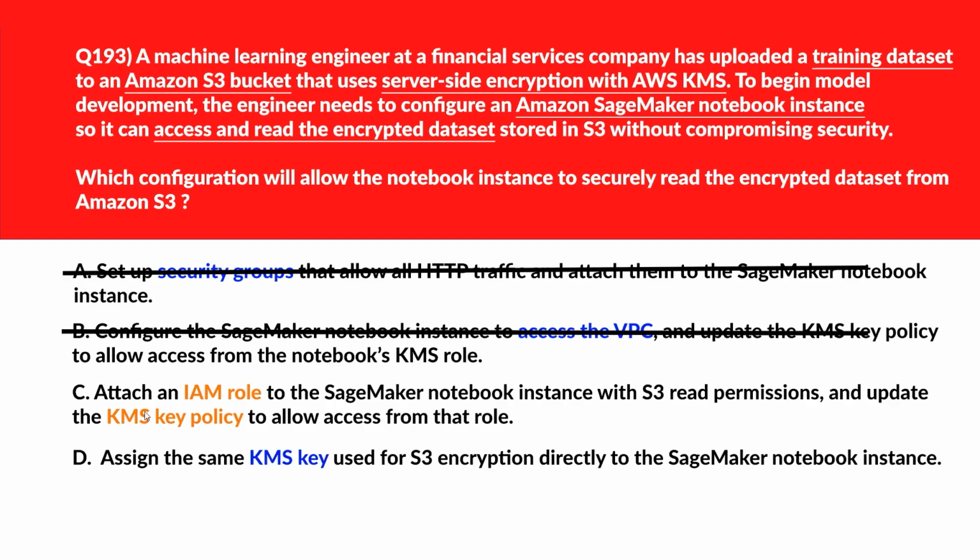We'll move to C. C says attach an IAM role to the SageMaker notebook instance with S3 read permissions and update the KMS key policy to allow access from that role. Accessing KMS encrypted S3 data requires both S3 read permissions and KMS key policy access for the IAM role attached to the notebook. Let's keep this.